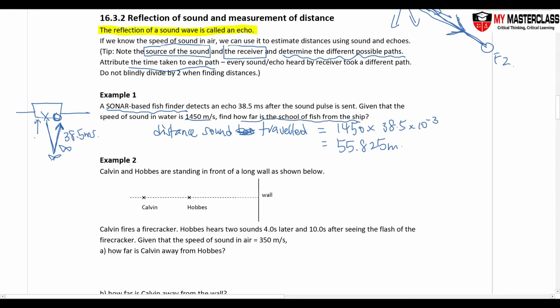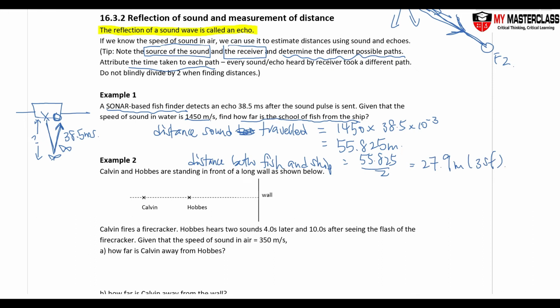Note that this distance is half of the distance traveled, so the distance between the fish and the ship is divided by 2. Approximately 27.9 meters. Note that a lot of questions you'll encounter are very similar to example 1, but do not blindly divide by 2. I divide by 2 because the distance traveled by the sound is twice the distance I want to find.